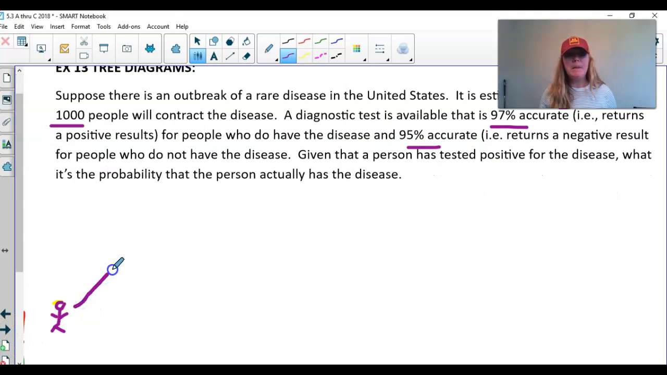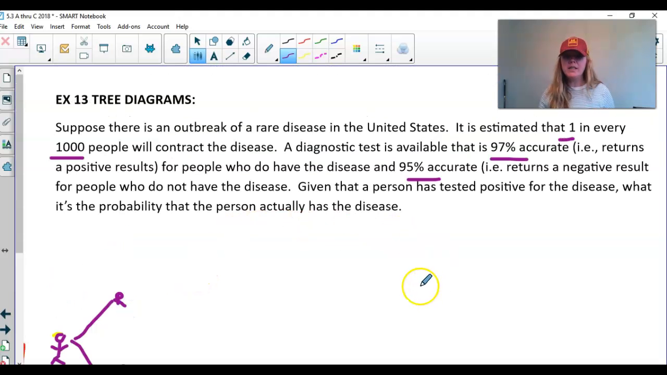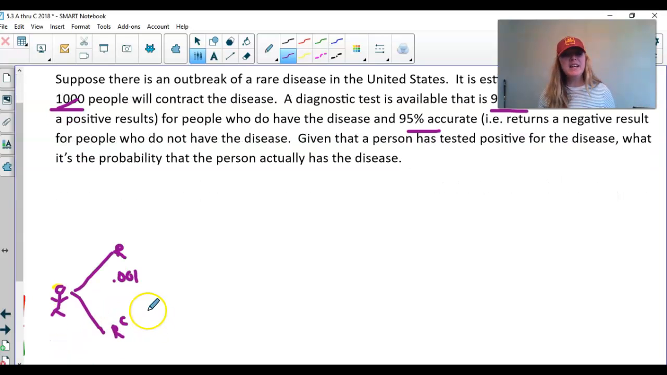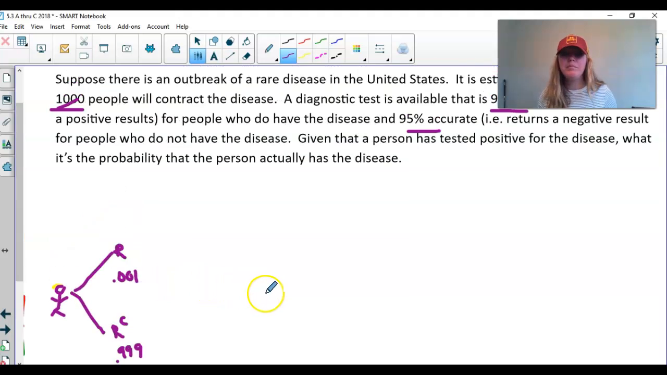Okay, with that then, we have these people in the United States that either have the rare disease or they don't. So rare complement. The chances of them having this rare disease, it's estimated that 1 in 1,000 people have it. 1 divided by 1,000 is 0.001. It doesn't tell us the percentage of people that don't have it, but we know that these have to add up to 1. So 1 minus 0.001 gives me 0.999.